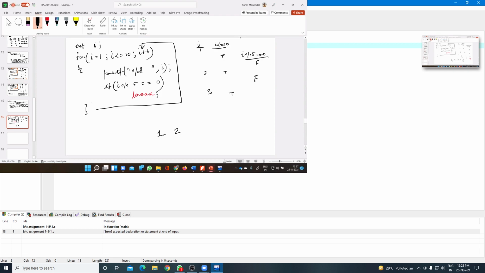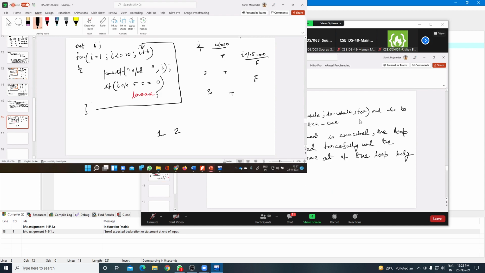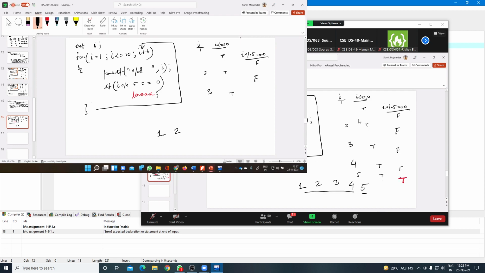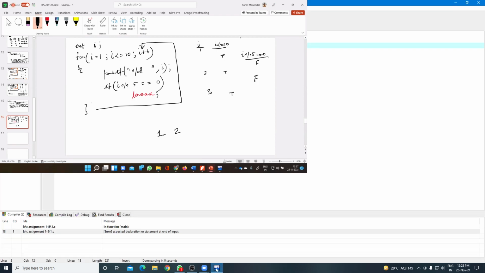As the if condition is true now, it will execute the break statement, and the break statement immediately or forcefully breaks a loop, and the execution will come out of the loop. So by executing this break statement, I will come out of the loop and go to the next statement after the for loop. So it will generate the output 1, 2, 3, 4, 5.